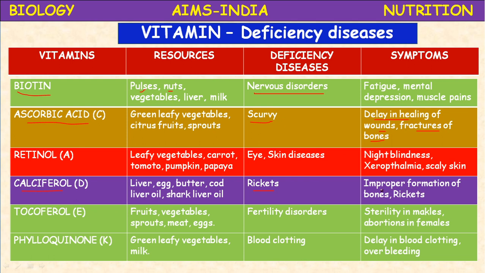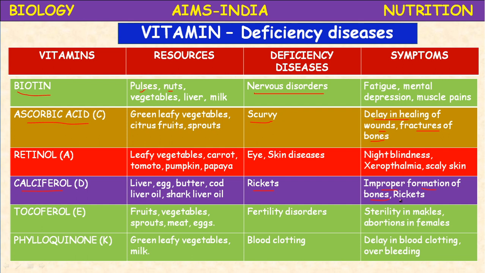What is the main symptom? Improper formation of bones and bending of bones, or we can say knock knees, means both the knees touch each other when walking.